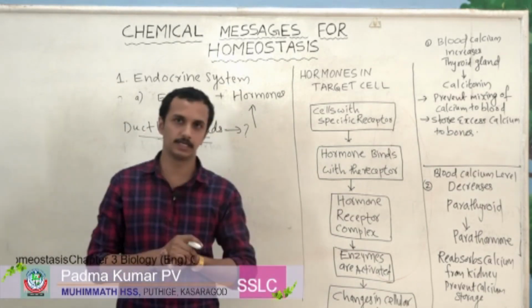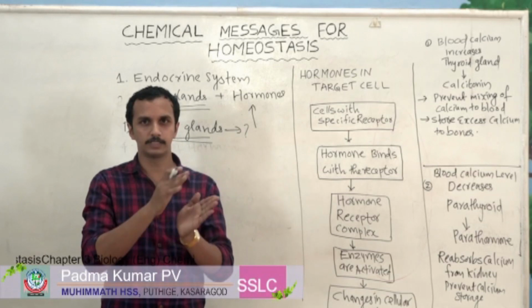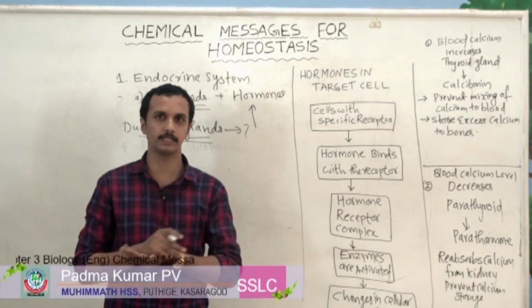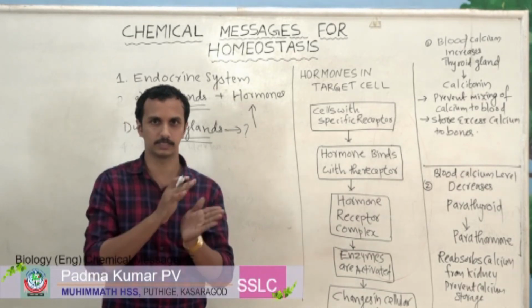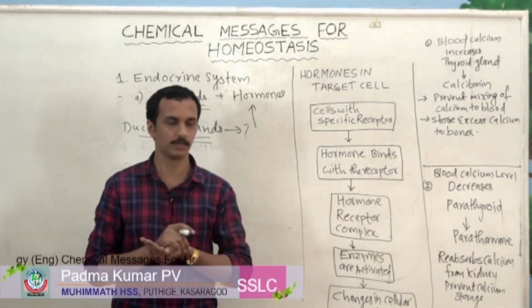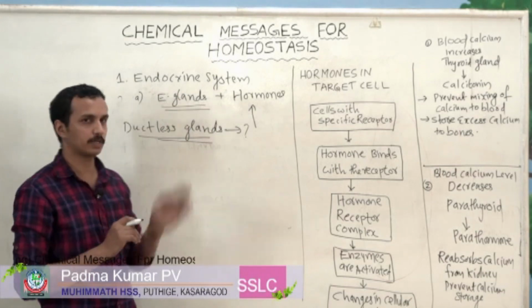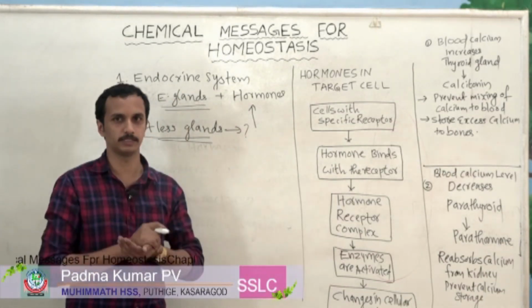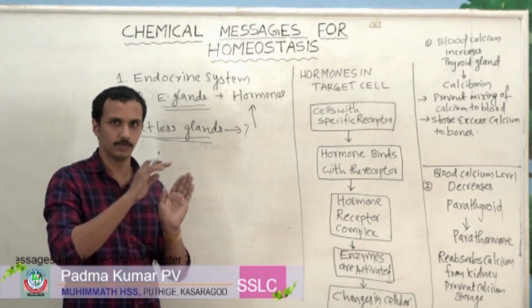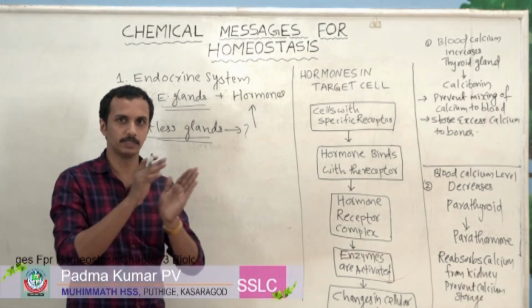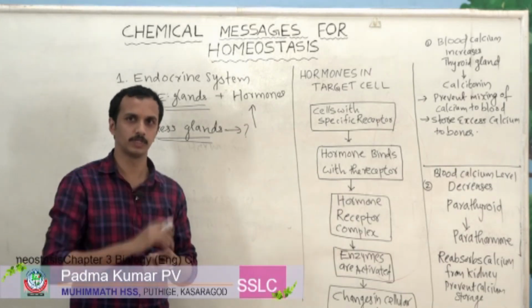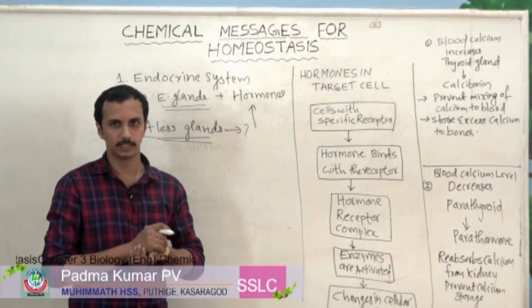Suppose you consider any gland, you can see some storage space or sac-like structures. That is duct. Duct means a storage space. But in the case of endocrine glands, duct is absent, that is, storage space is absent. Usually any gland will have some storage space and special vessels or tubes to transport its secretions.